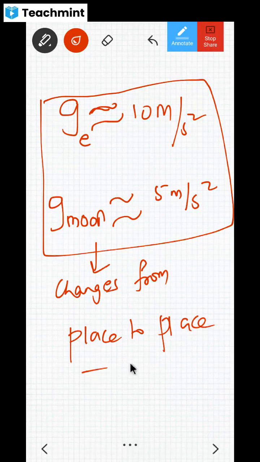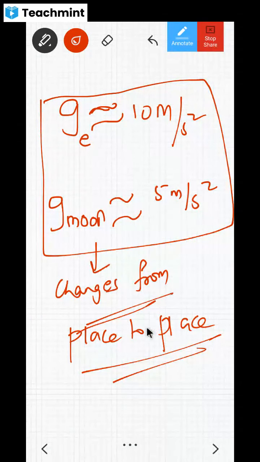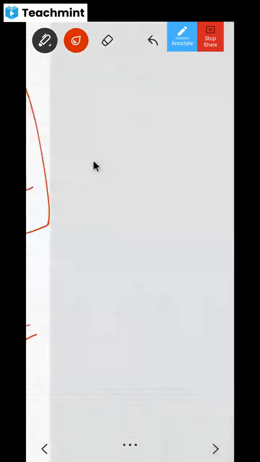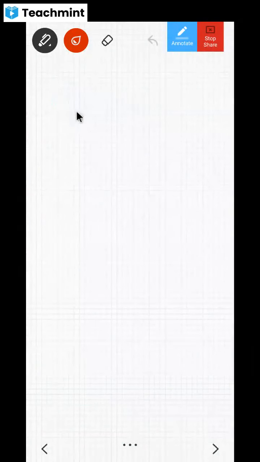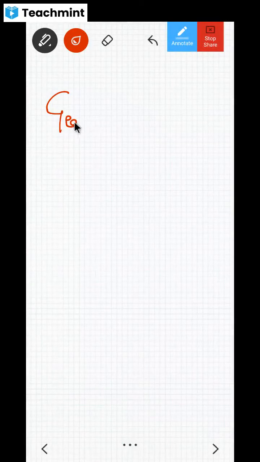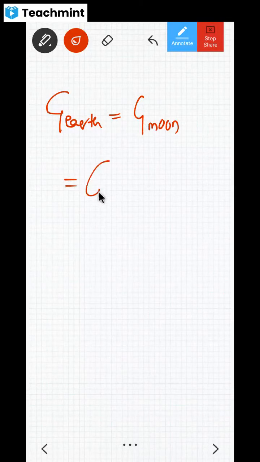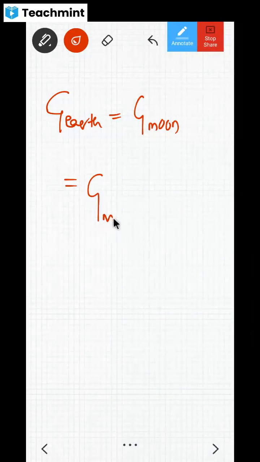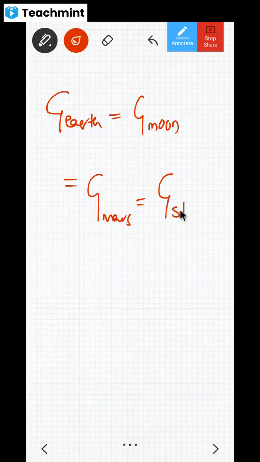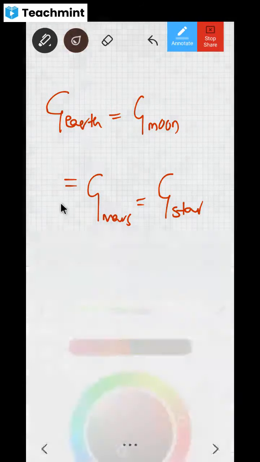The value of small g, meaning acceleration due to gravity, changes from place to place. But whatever this capital G is, its value on Earth is the same, on Moon also the same, on Mars also the same, and wherever you go, on some other star, wherever you want to go, it is constant. It is not going to change. Is this understood?